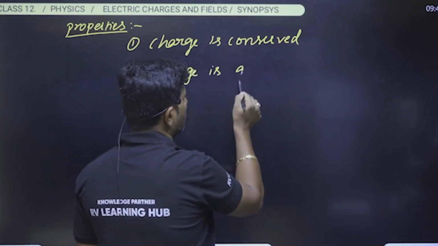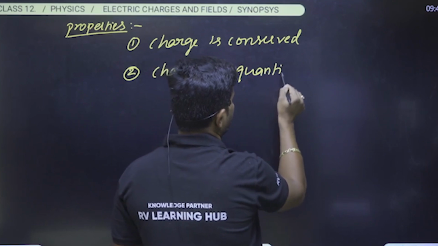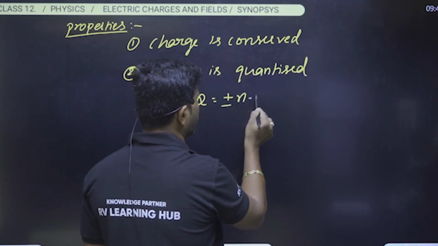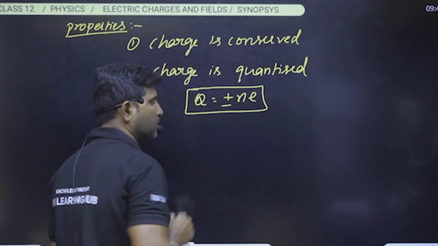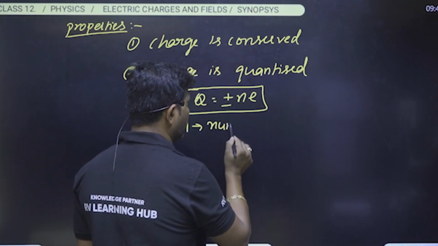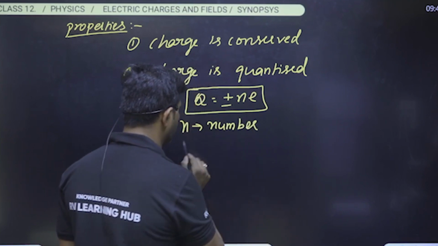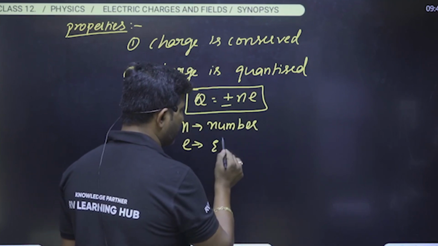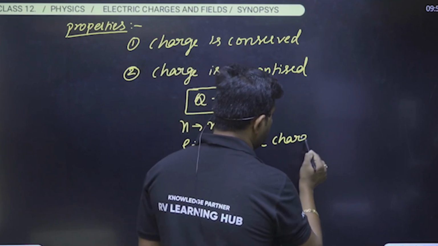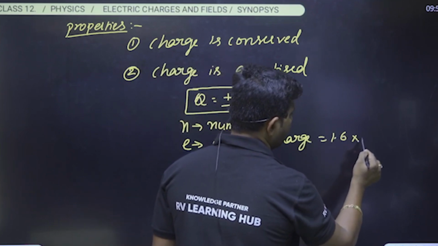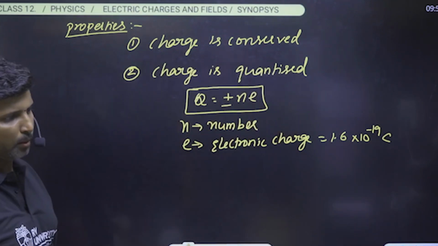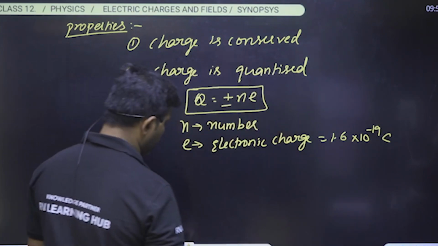And second one, we can say that charge is quantized. What is the meaning of this quantization? It means Q is equal to plus or minus n into e, where n is a natural number, a positive integer. e is called the electronic charge, and its value is 1.6 into 10 to the power of minus 19 coulomb.